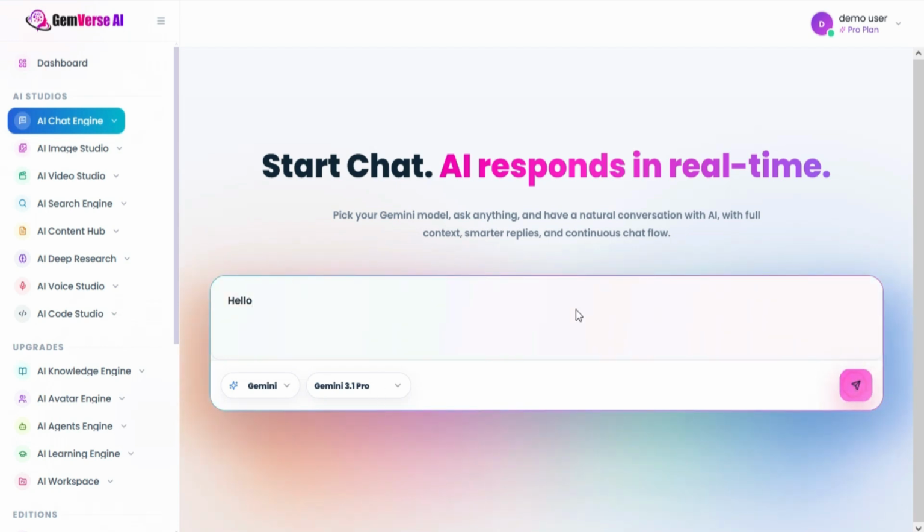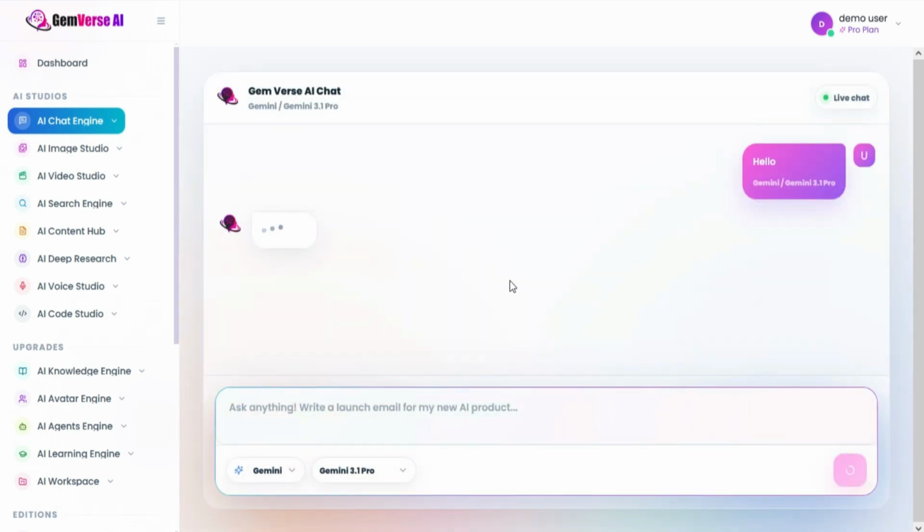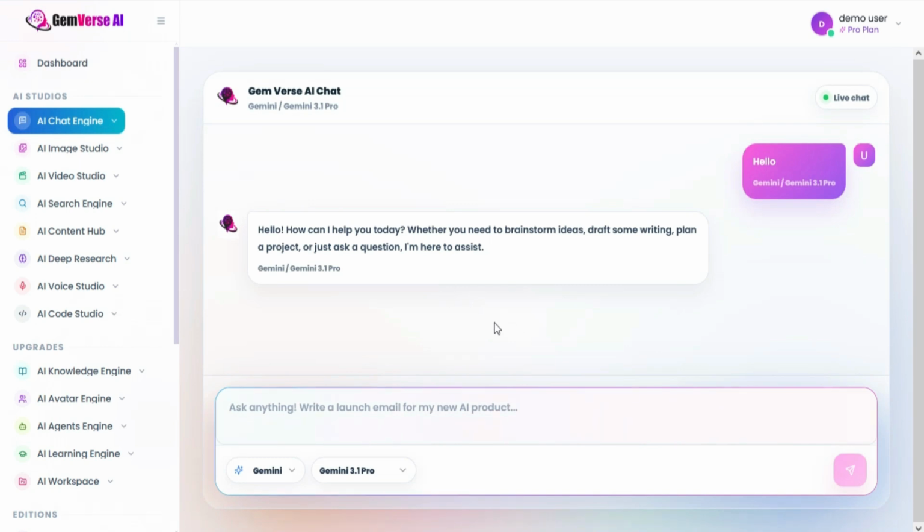Enter your prompt in the chat box. The AI will generate a response based on your prompt.